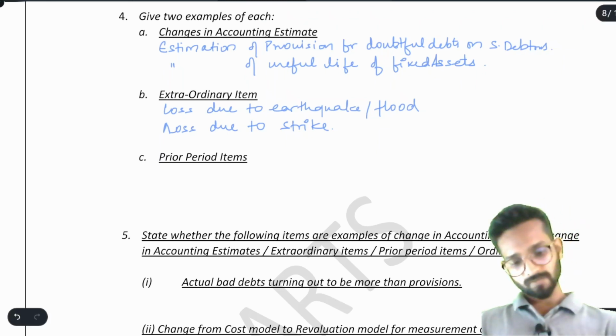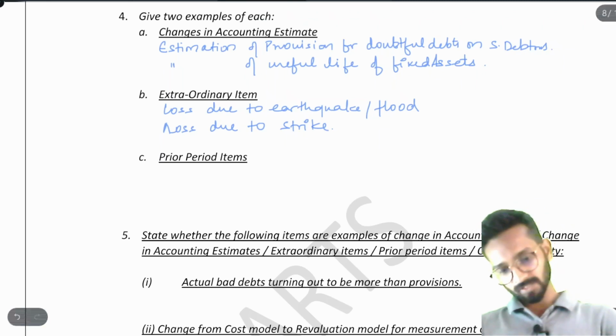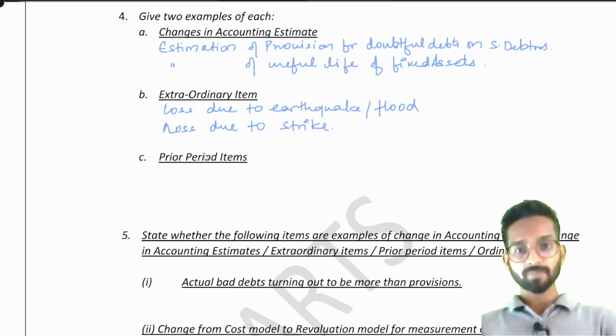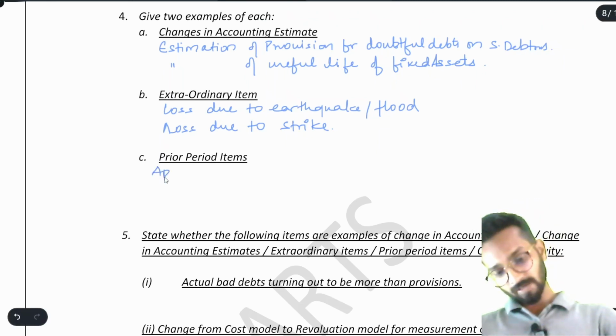Now, give two examples for prior period item. See, what can be the prior period item? Suppose I have applied incorrect rate of depreciation.